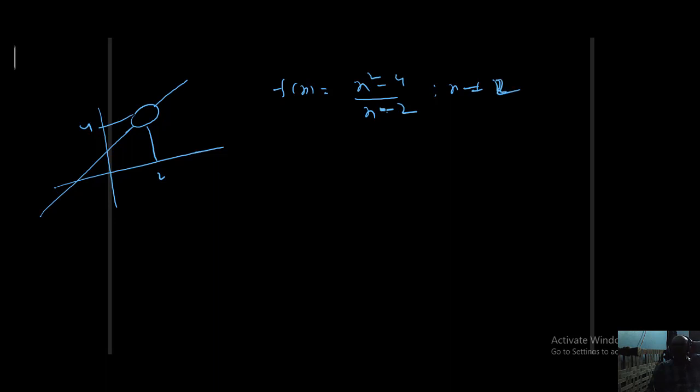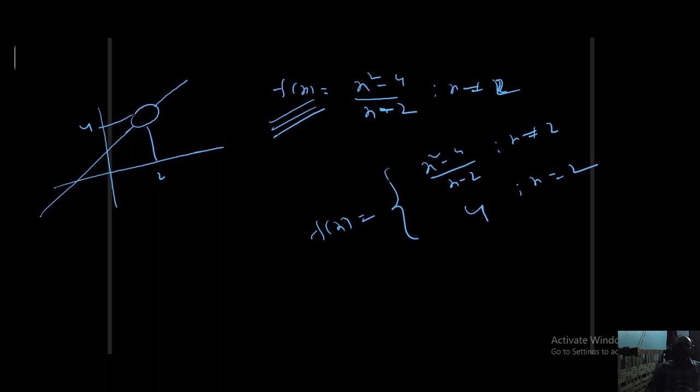It is not continuous at x equal to 2. After redefining, we can make it continuous at x equal to 2. So I will show you, students, listen. f of x equal to x square minus 4 by x minus 2 for x is not equal to 2, 4 for x equal to 2. I just redefined the definition of the given function.